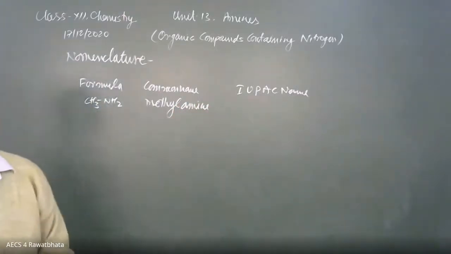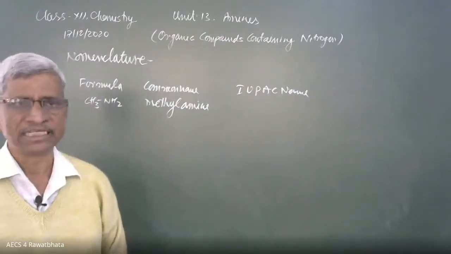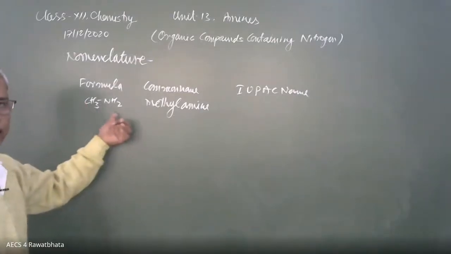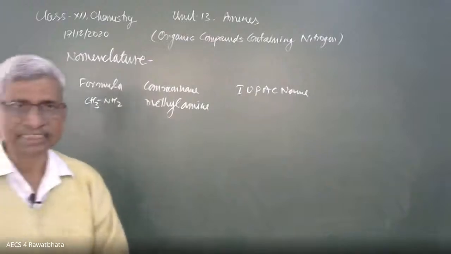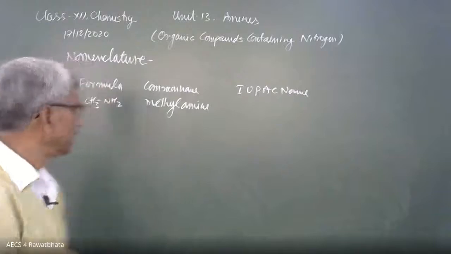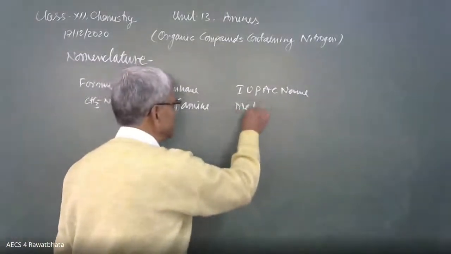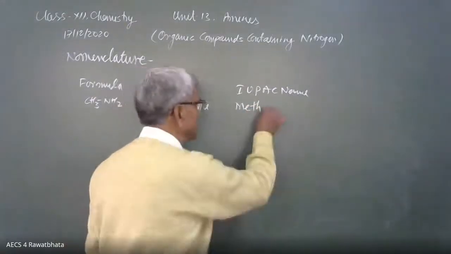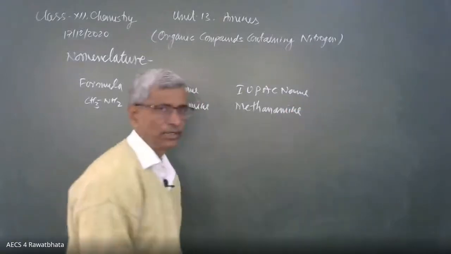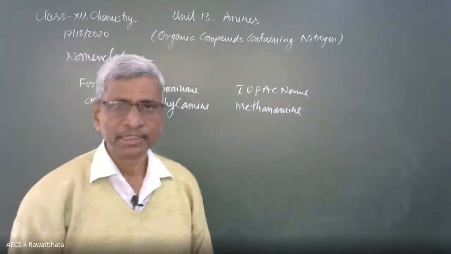What is the trend that we have to know. If you know the trend, how to give the IUPAC name, then you can write the IUPAC name easily. Here we call it methanamine. This amine can be written as prefix, or it can be written as suffix in IUPAC system. In both ways, it is accepted. Here, methanamine. It is better to say like this. One carbon in the chain, that's why meth. There is no question of double bond, that's why ane. The E is dropped here because E and A may not come one after another. Methanamine is the one name.